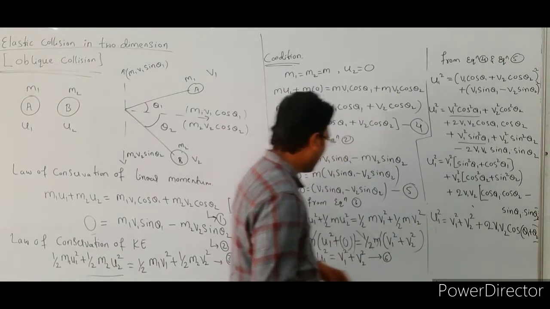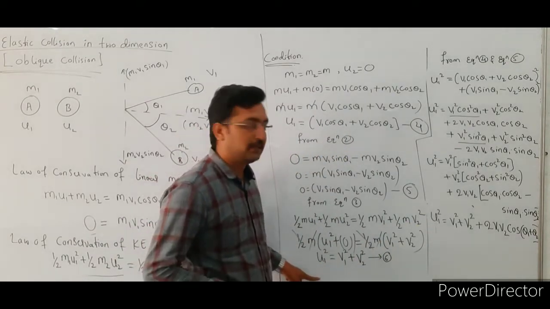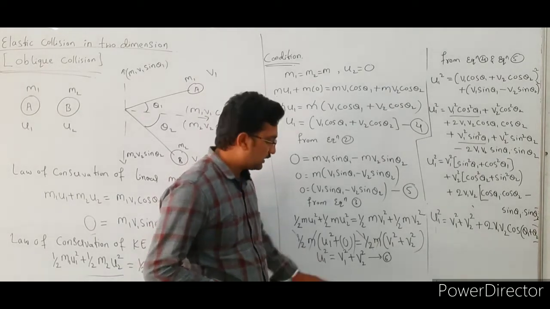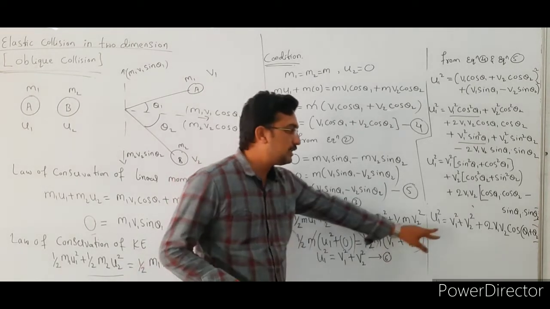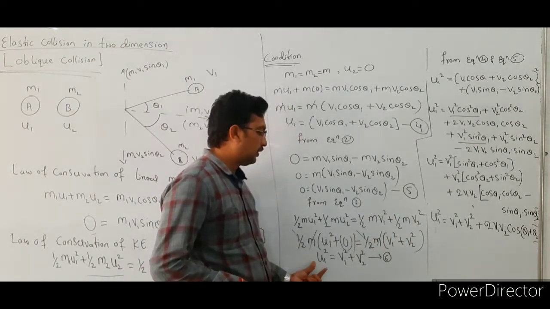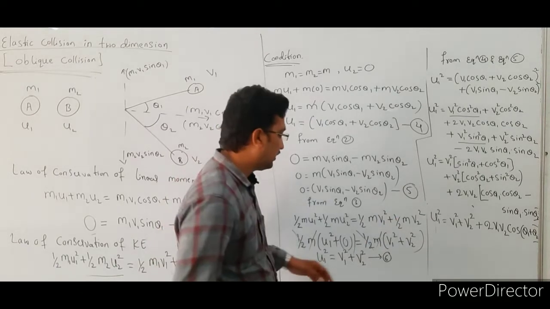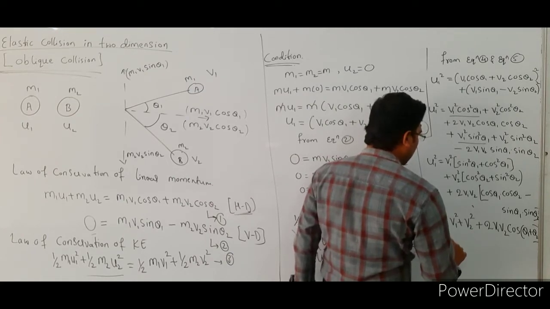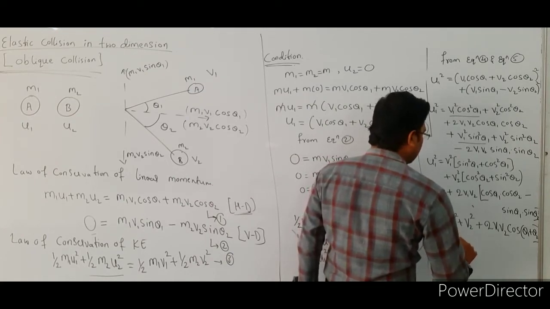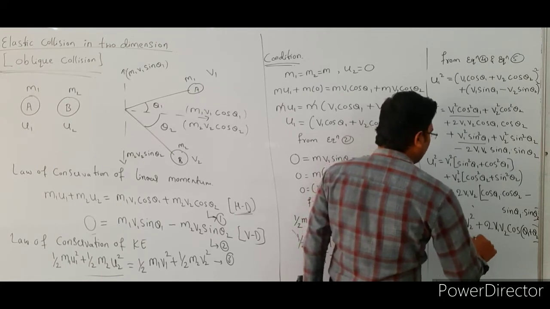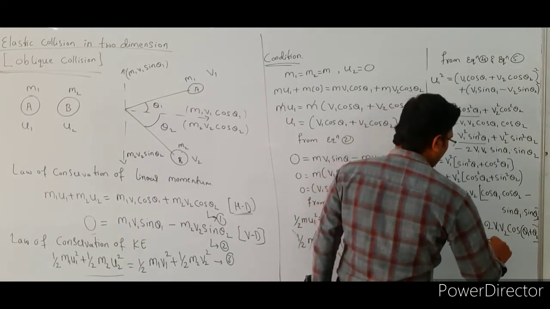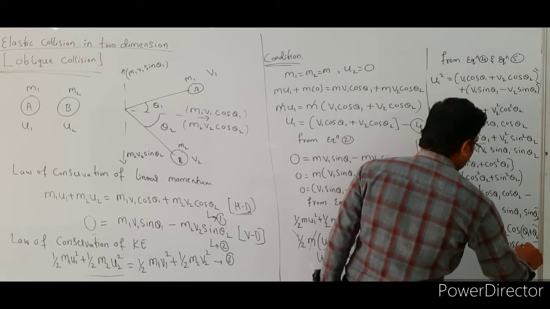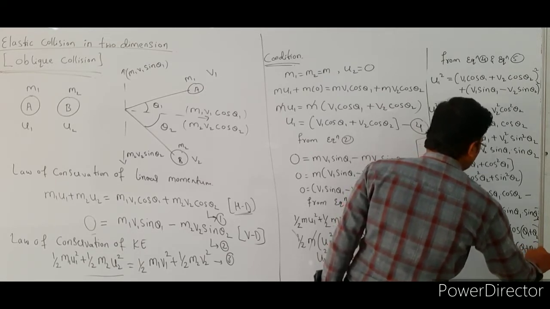See here, from equation number 6, u1 square value is v1 square plus v2 square. Substitute this equation number 6 in this equation. What is the u1 square value here? That is v1 square plus v2 square, which is equal to v1 square plus v2 square plus 2 v1 v2 cos of theta 1 plus theta 2.